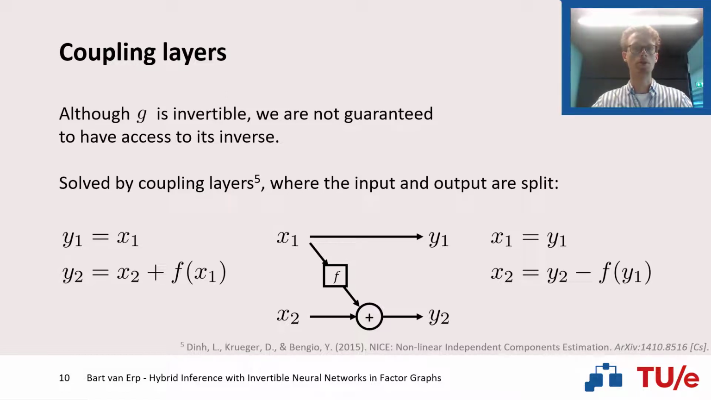Between these coupling layers, of course, we also need to apply some permutations in order to make sure that this variable x1 eventually gets transformed in order to capture the entire nonlinearity of our problem.